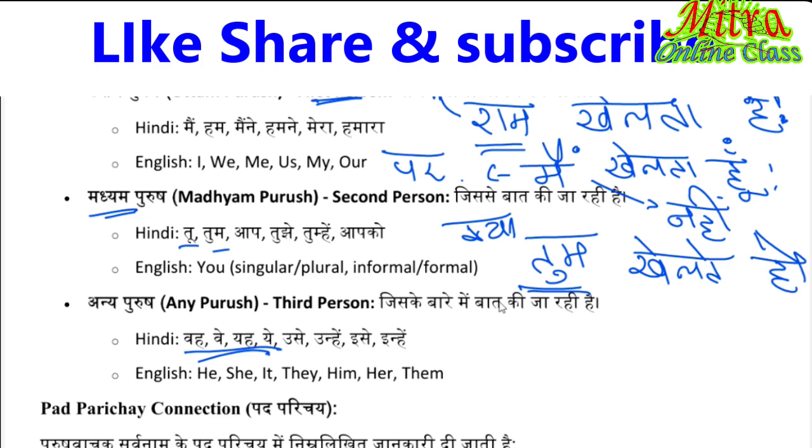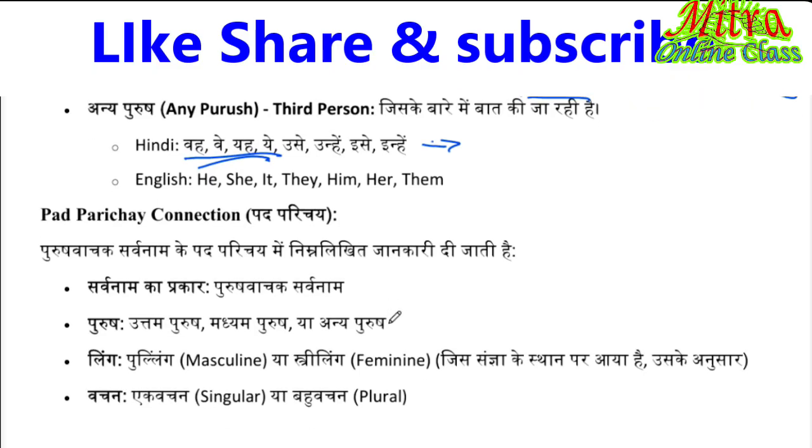So now you understand the first person, second person, and third person. These third persons also come under demonstrative pronouns, nishchayvachak pronouns.